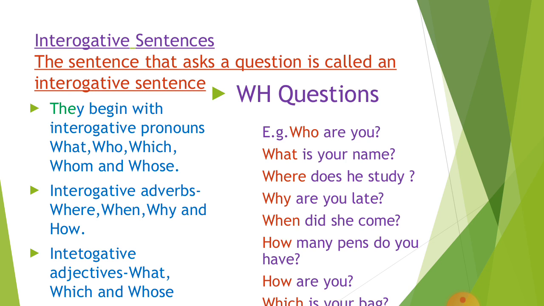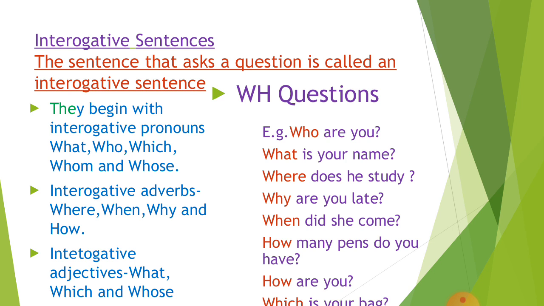These WH questions start with WH question words. They begin with interrogative pronouns such as what, who, which, whom, and whose, and interrogative adverbs like where, when, why, and how. In the same way, interrogative adjectives: what, which and whose. That is, all these are interrogative words, or we can say question words. Examples are given there.